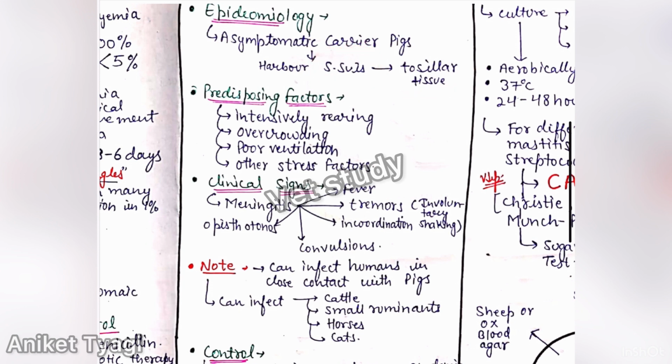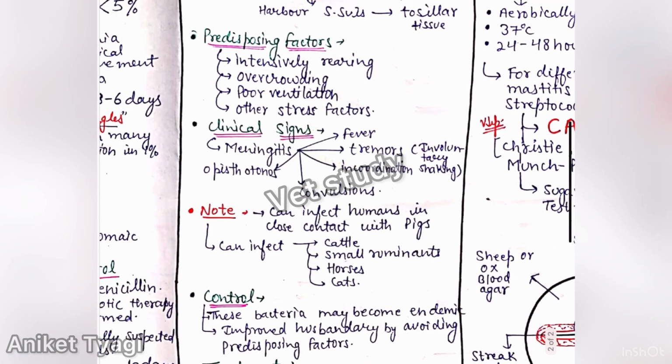Next we have predisposing factors. Predisposing factors are very important because removing them may prevent the disease. Predisposing factors include intensive rearing, overcrowding, poor ventilation, and other stress factors. So all those factors which provide stress to the animal act as predisposing factors for any disease. Overcrowding and intensive rearing are general predisposing factors for many diseases.